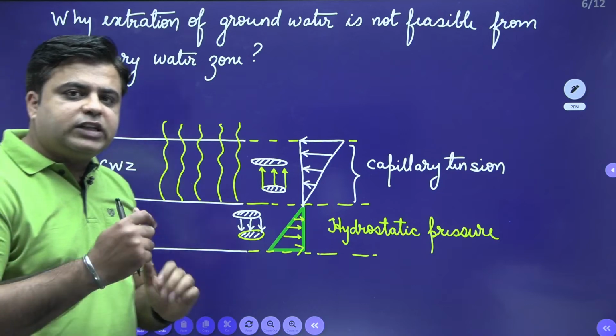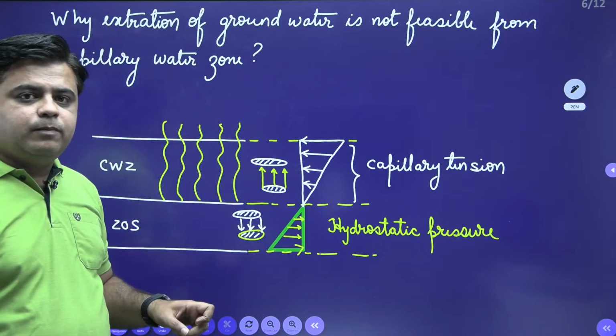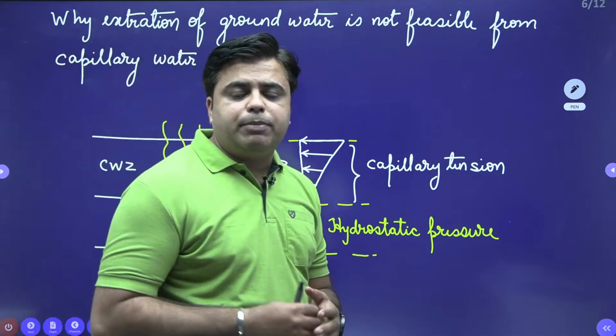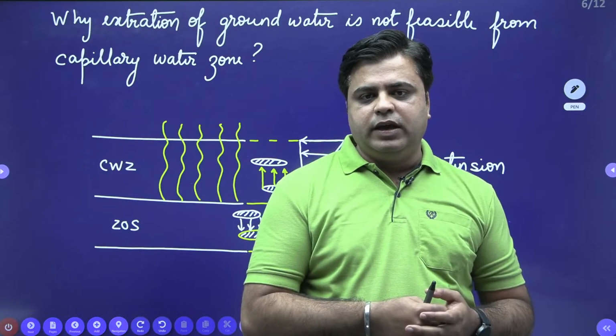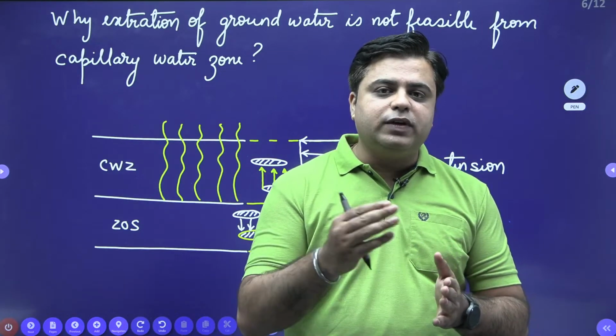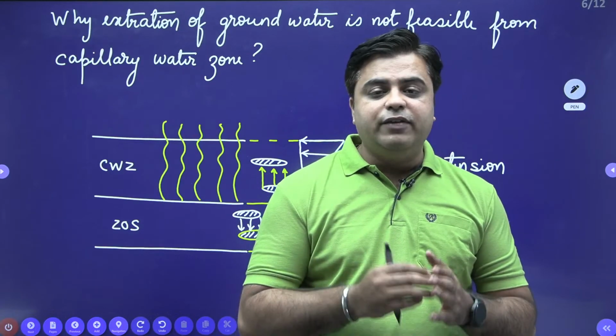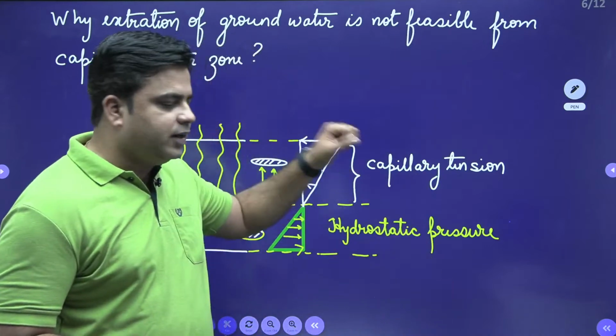So if we need to extract this water, we need to overcome this capillary tension. In order to overcome capillary tension, we need to supply an extra amount of energy. And whenever extra energy is supplied, it comes with added cost. We need not incur that added cost in order to extract underground water.